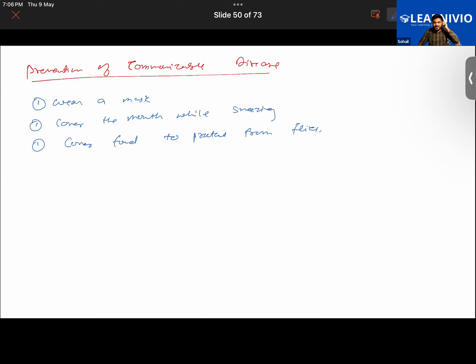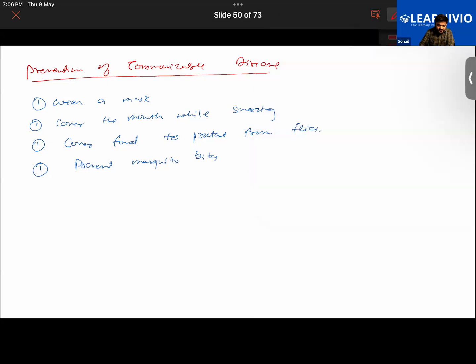We should always drink clean and safe water. We should protect ourselves from mosquito bites. Like you can use different kinds of ointments available in the market. You can apply that on your skin and protect yourself from mosquito bites, or you can use mosquito nets. So prevent mosquito bites.